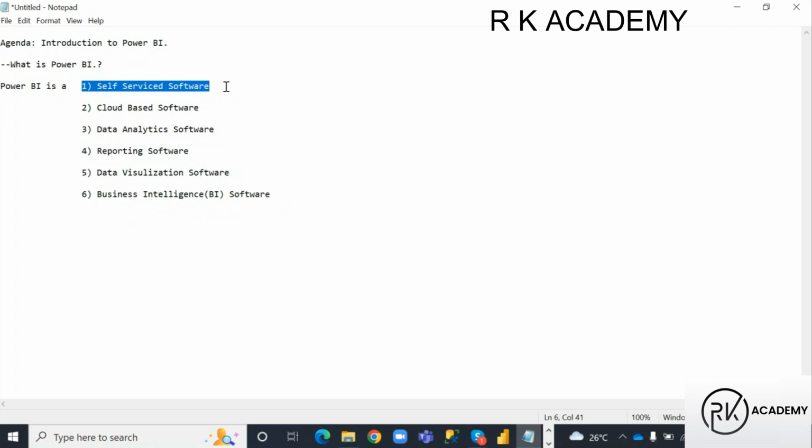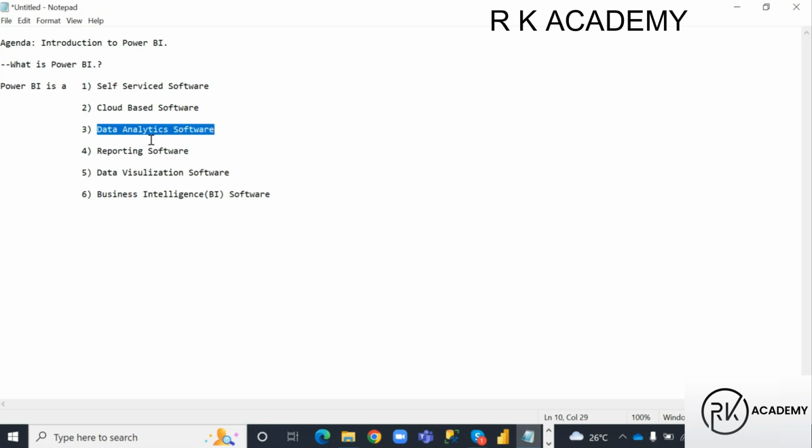Why we call it a self-serviced software? We'll come back and discuss each and every definition here, guys. So we have 6 definitions for Power BI: self-serviced software, cloud-based software, data analytics software, like this we have 6 definitions, right? We'll discuss each definition in detail, guys. Before that, it is a self-service software or data analytics software.